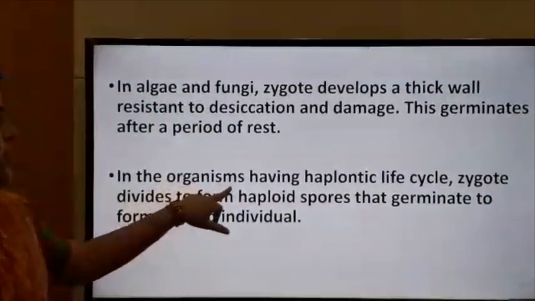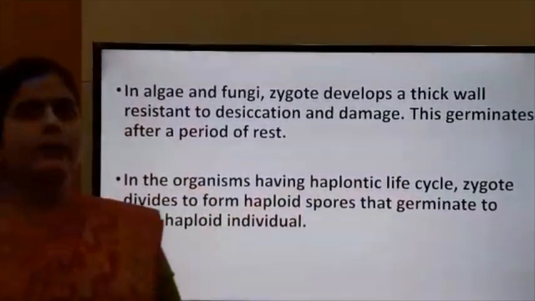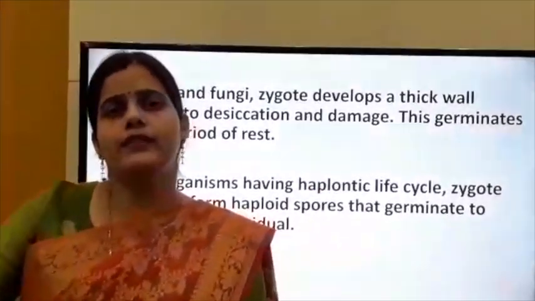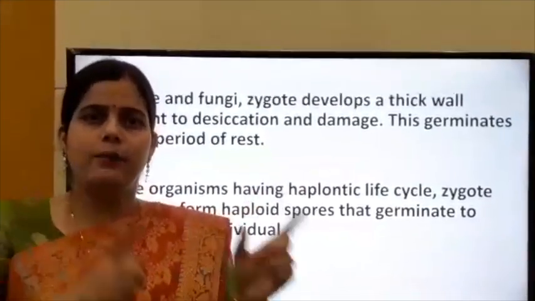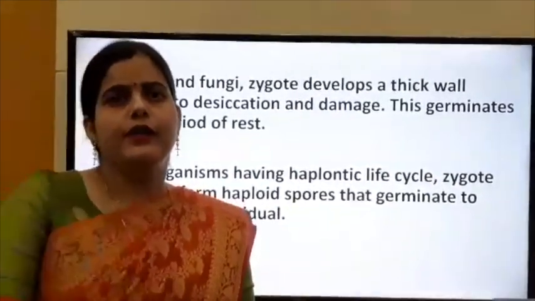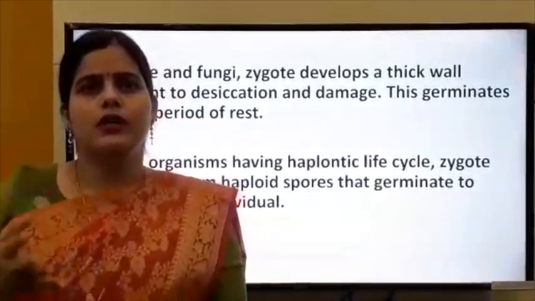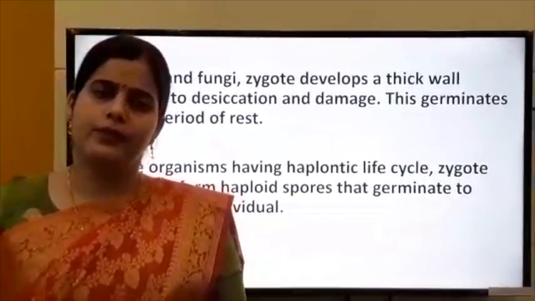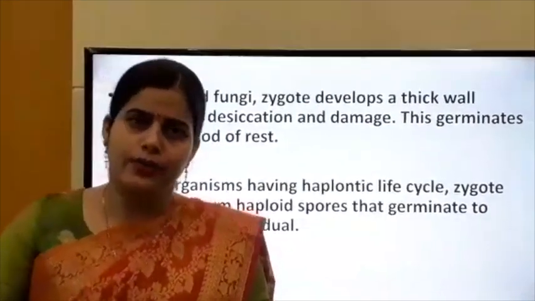Next, in organisms having a haplontic life cycle, the zygote divides into haploid spores. Zygote is formed, but the zygote divides to form spores which are haploid in nature, meaning spores having a half set of chromosomes, n number of chromosomes. After that, these spores germinate or produce offspring that are also haploid. Haploid spores form haploid individuals.